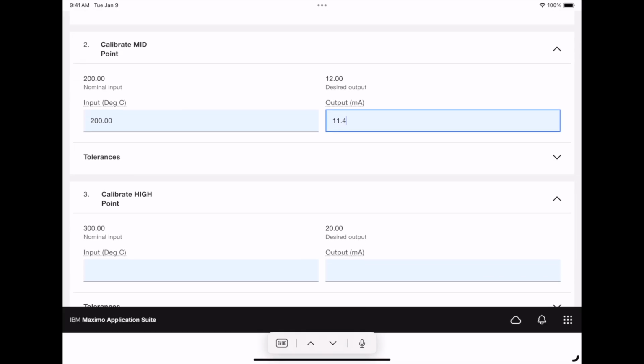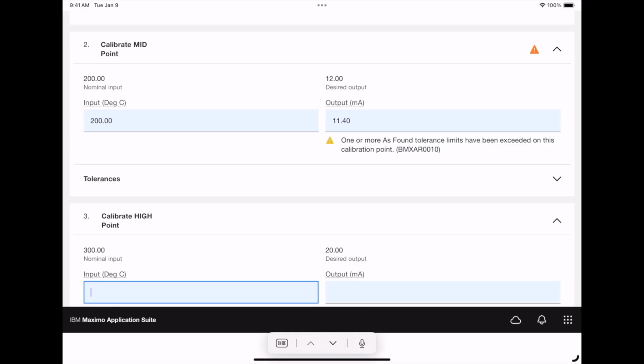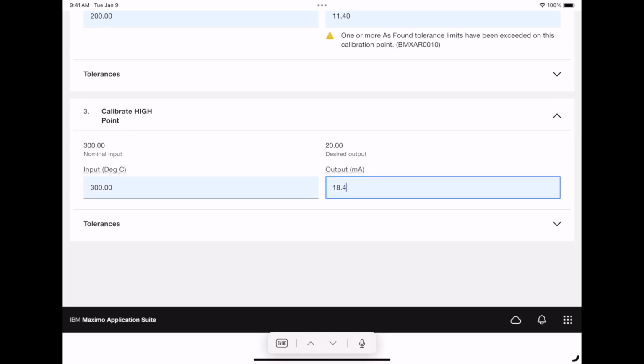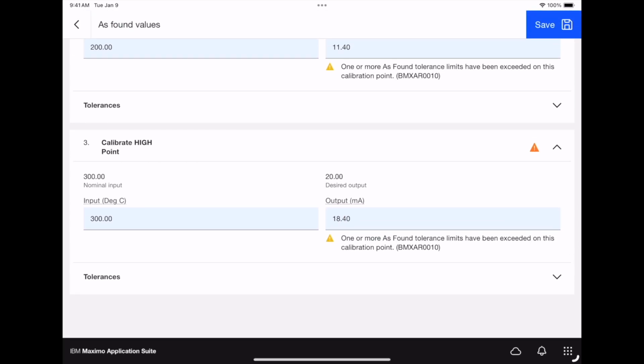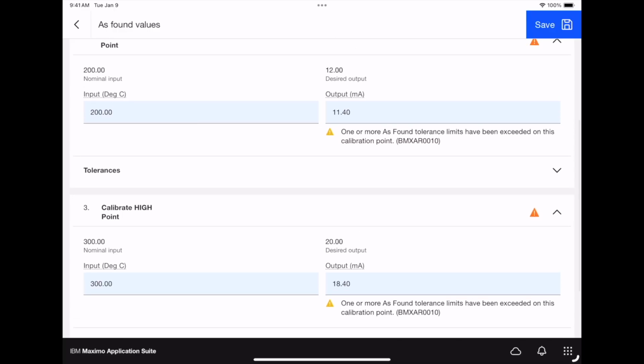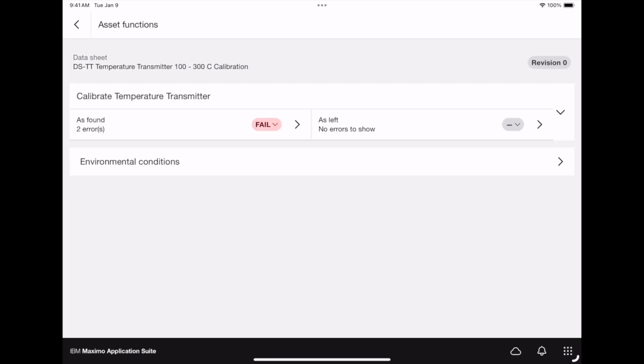which, if you notice, there's already a little bit of drift there. And Maximo alerts us. Then finally, for 300, we instead get the drift of 18.4. This is a huge drift that is way outside of the tolerance. And when we enter this, Maximo will also alert us that these tolerance points are way out of whack, and Calvin will need to go back and adjust the oven. It will alert us here with the icon saying fail, meaning that a calibration is absolutely needed, which confirms Sarah's suspicion earlier that the oven needed to be recalibrated.